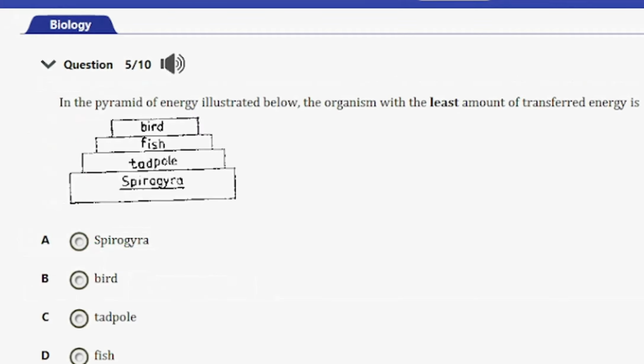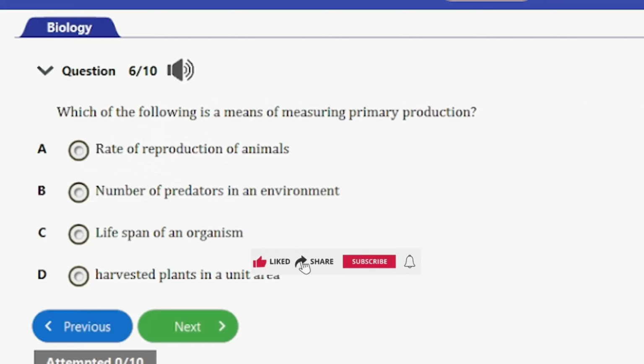So let's consider the next question, question number 5. Here we have a diagram. In the pyramid of energy illustrated below, the organism with the least amount of transferred energy is A. Spirogyra, B. Bird, C. Tadpole, D. Fish. So guys, the correct answer to this question is option B, and that's the bird. The bird has the least amount of transferred energy since it's at the peak of this pyramid of energy. And that's it, guys.